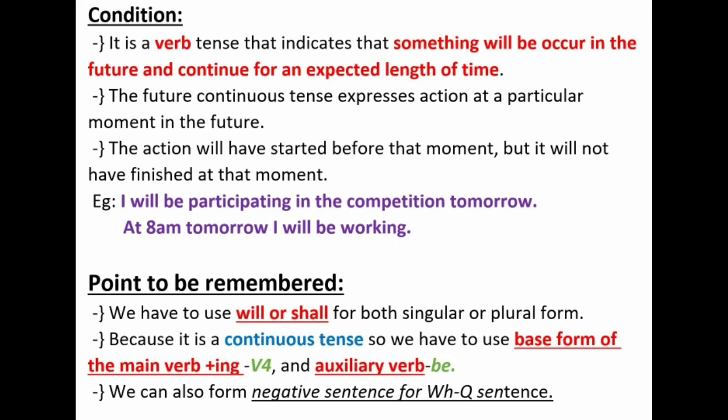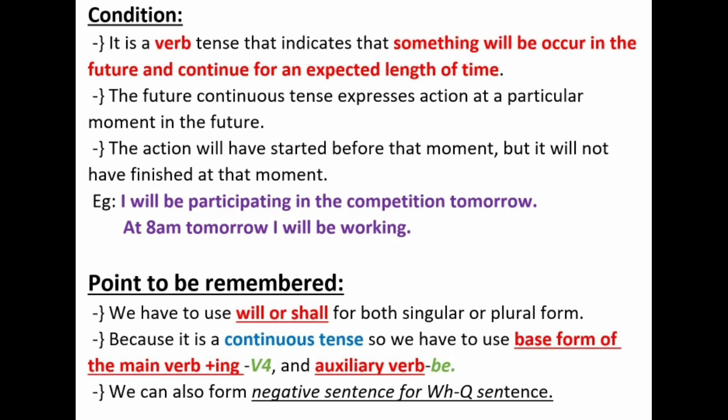The conditions: future progressive is a verb tense that indicates that something will occur in the future and continue for an expected length of time. It is also mentioned that it expresses action at a particular moment in the future. For example, I will be participating in the competition tomorrow, and at 8 a.m. tomorrow I will be working. Now try to remember these conditions.